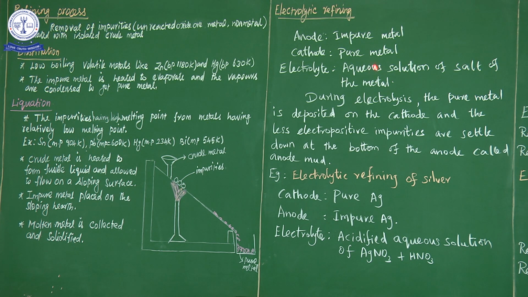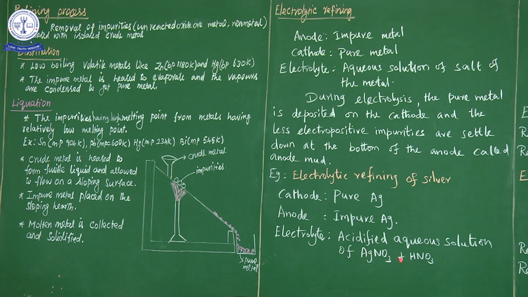இங்க என்ன சொல்லியிருக்கோம்? Aqueous solution of salt of the metal. இங்கே என்ன metal purify பண்ண போகிறோம்? Silver. அப்போ silverஓட aqueous salt solution எடுத்துக்கணும். So the salt solution of silver is silver nitrate. Acidified solution means the acid solution which enhances the conductivity. அதோட conductivityஐ enhance பண்ணுறதுக்கு use பண்ணுறோம்.